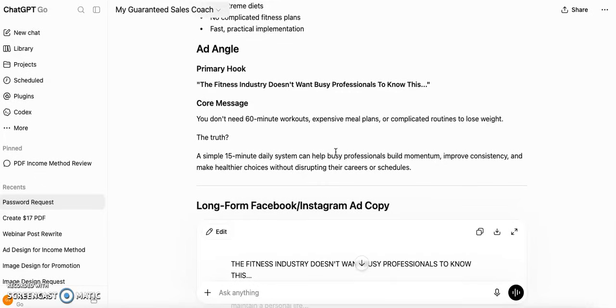Right now we are focusing on paid ads. In the next training, or after the training is completed, that is after you have started getting sales, I will also tell you how to do your organic marketing, because this is a complete program, My Guaranteed Sales Coach. It's a complete software which will help you get guaranteed sales, and that is why we have kept the name such.